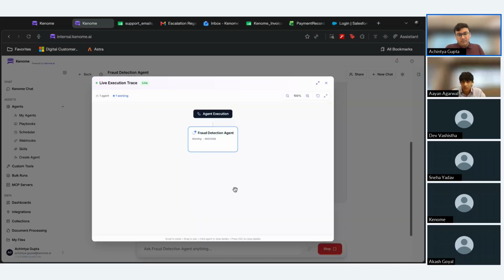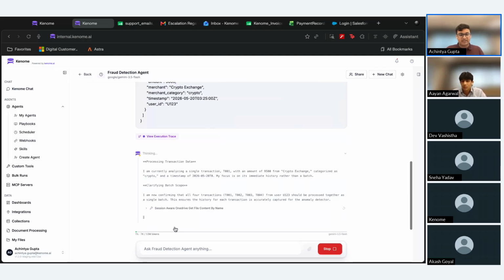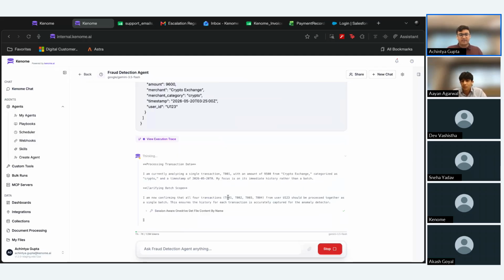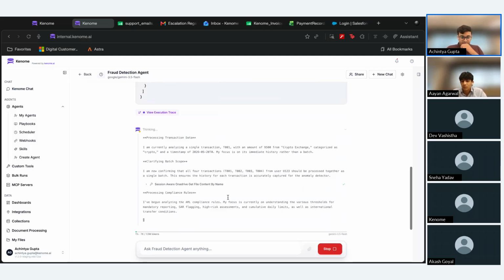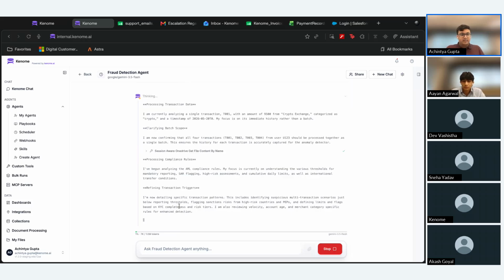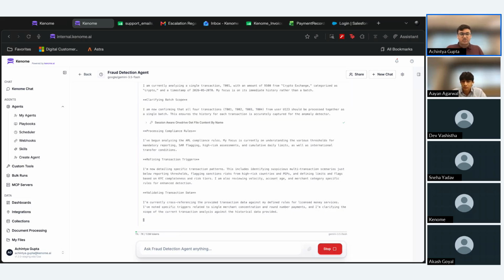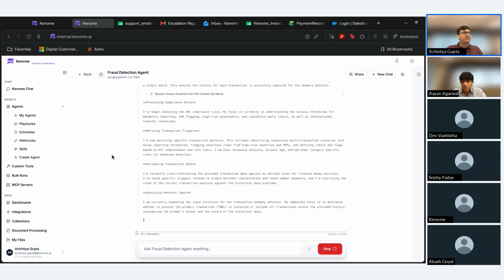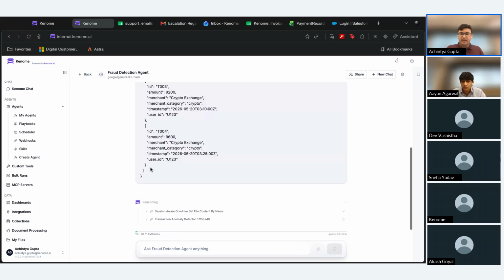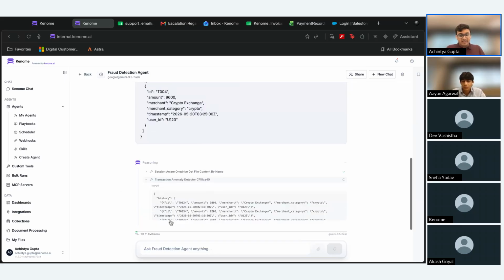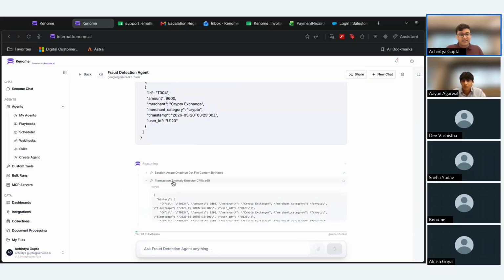We can see a live execution trace of what this agent is doing and what thoughts it might have over here. I will very quickly showcase how we can set up schedules and webhooks, and then I will hand over to Ayan for a showcase of our playbooks feature as well. And that will be in regards to the invoice processing use case that I talked about. So we can see in this case, our custom tool has been called by this agent.